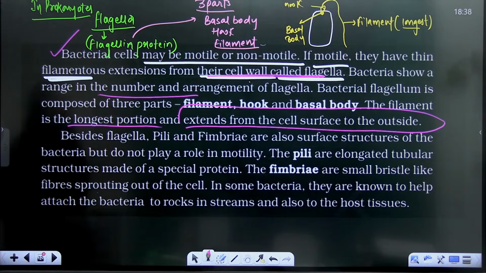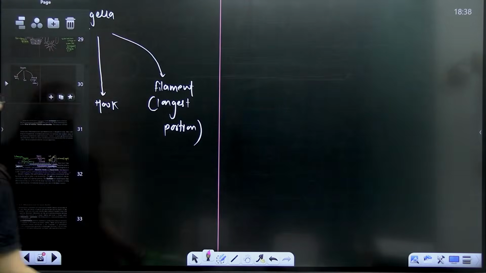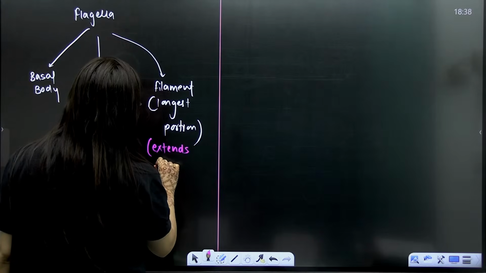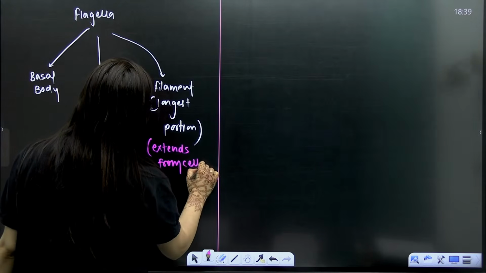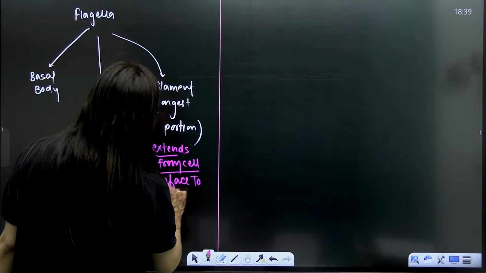Okay. So the filament is the longest portion, so it extends from the cell surface to outside. You can write it here that it extends from the cell surface to outside.